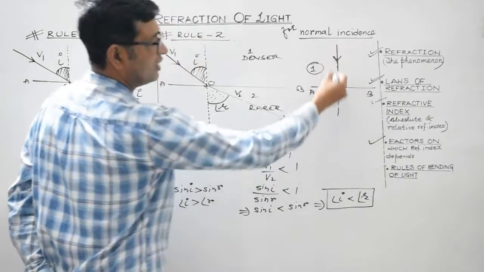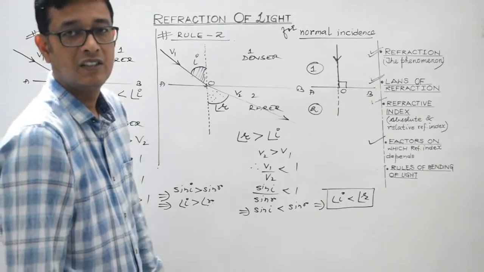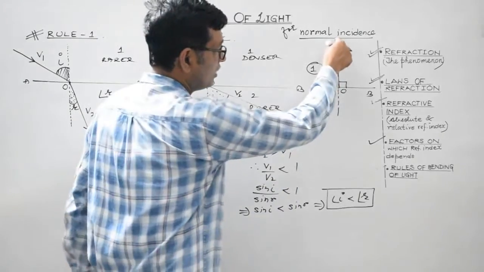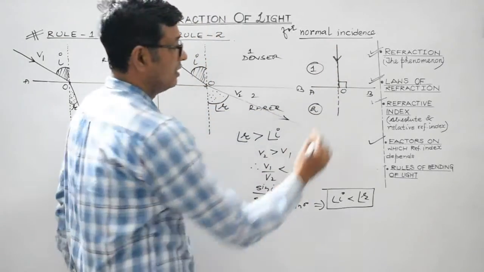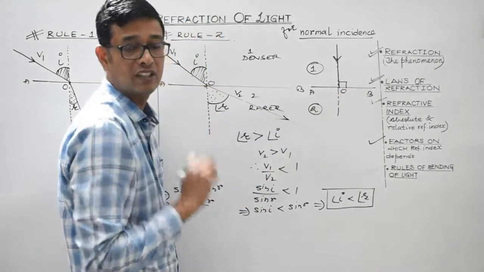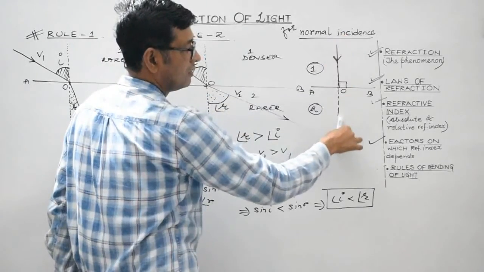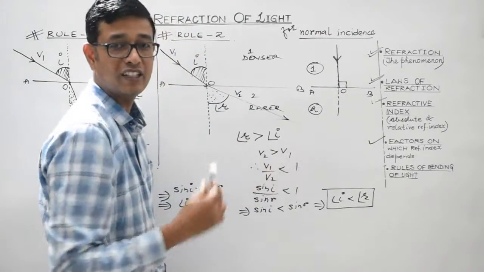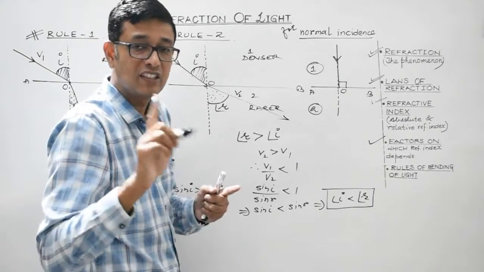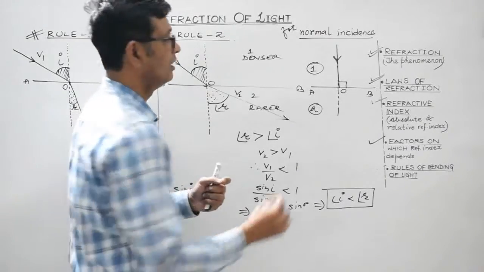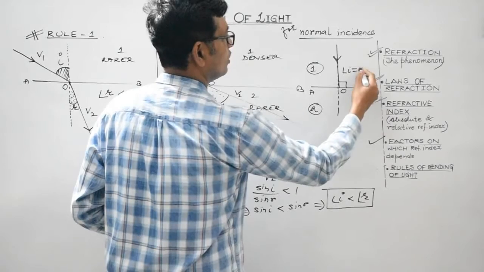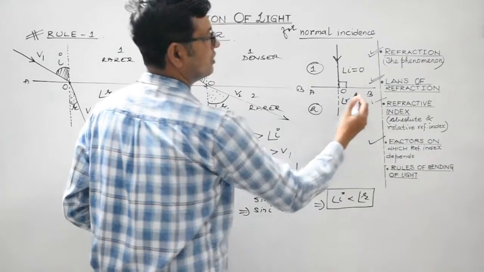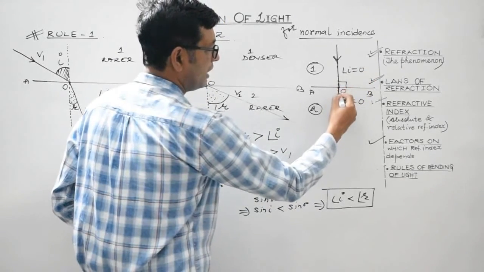So what is the angle which the incident ray makes with the normal? Yes students, what is the angle which the incident ray makes with the normal? It's not 90 degree, it is 0 degree. Normal and this is the incident ray, both are coinciding. So the angle which the incident ray makes with the normal is 0 degree. So angle of incidence is 0. So here angle of refraction is 0. So it will remain undeviated.